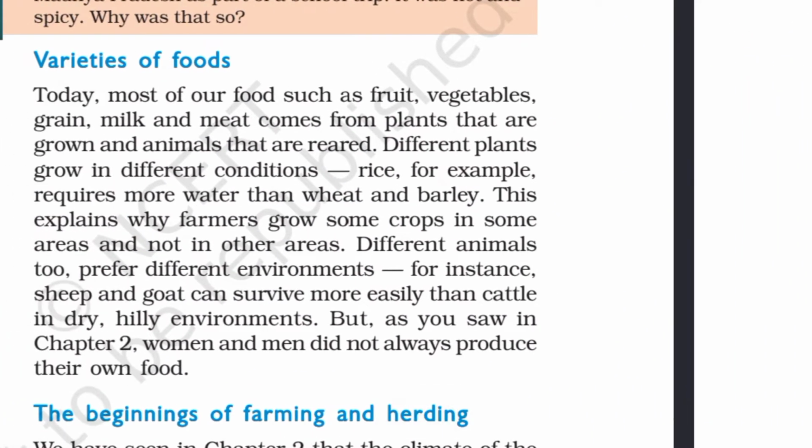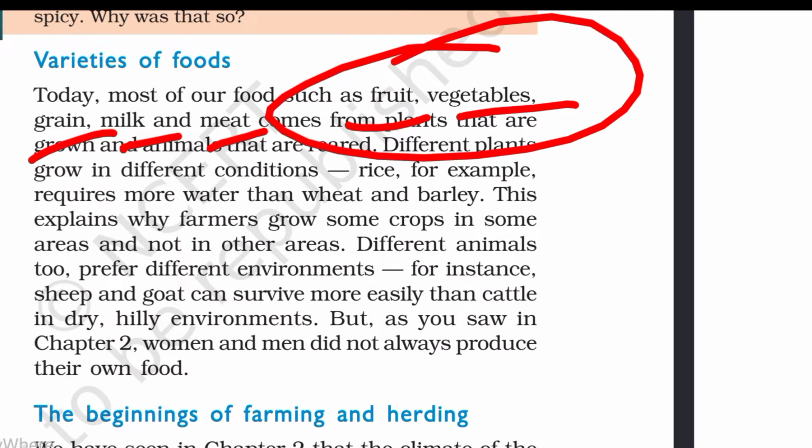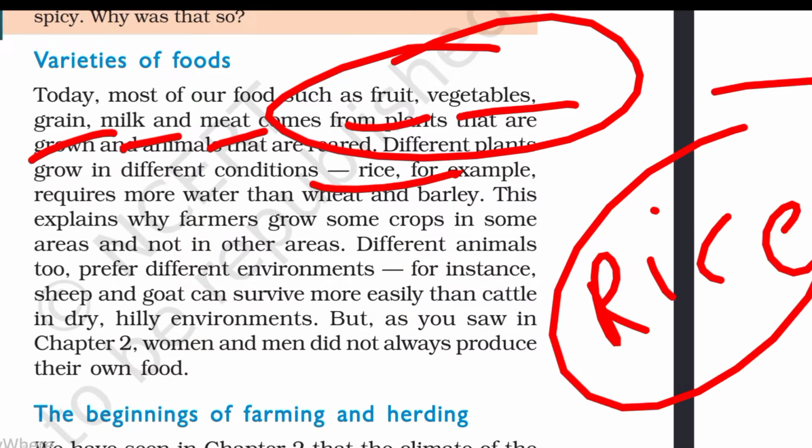First is variety of foods. There are many varieties of food. Ancient people ate many foods, like fruits, vegetables, grain, milk and meat. Not only this, rice and barley were also eaten by the ancient people.